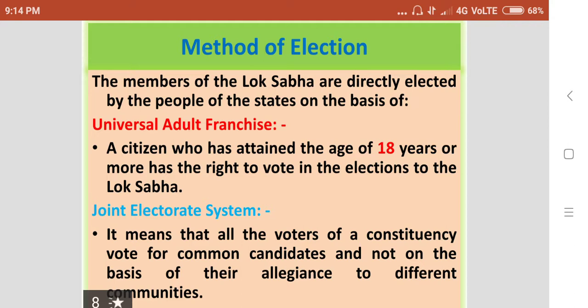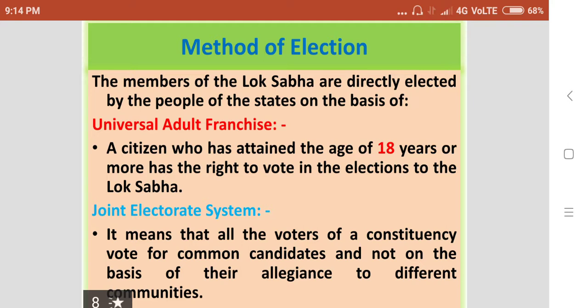Joint electorate system, another method to elect the Lok Sabha members. It means that all the voters of a constituency vote for common candidates and not on the basis of their allegiance to different communities. Joint electorate system means, whatever may be the reservation of the constituency. Some constituencies are created as reserved constituencies, some constituencies are general constituencies.